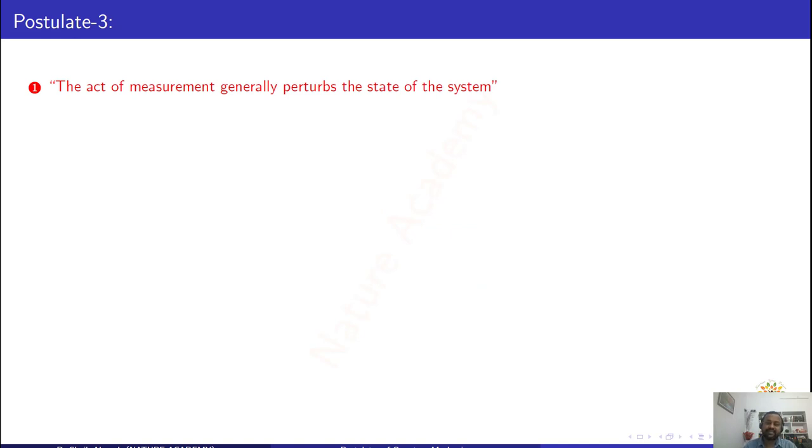In quantum mechanics, the act of measurement generally perturbs the state of the system. When you do some measurement on a system, the system will change its state. So that is the third postulate of quantum mechanics.